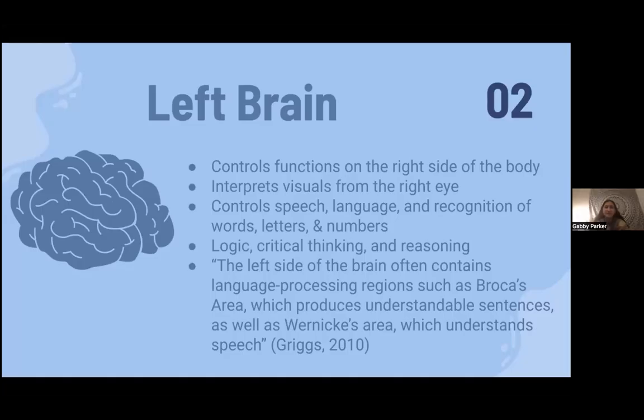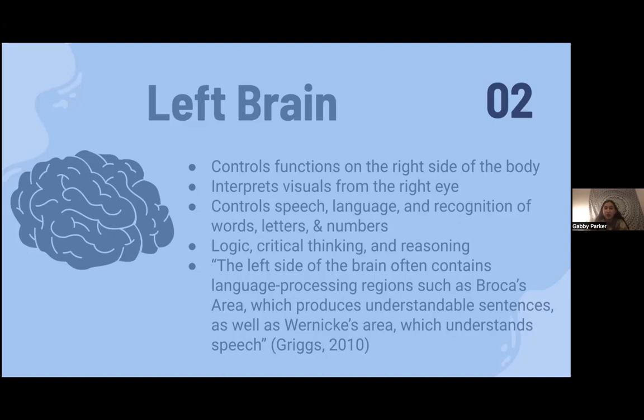So let's move on to the left side of the brain. The left side of the brain controls the functions on the right side of the body. It also interprets visuals from the right eye. The left side of the brain controls speech, language, and recognition of words, letters, and numbers, as well as thinking logically, critical thinking, and reasoning.